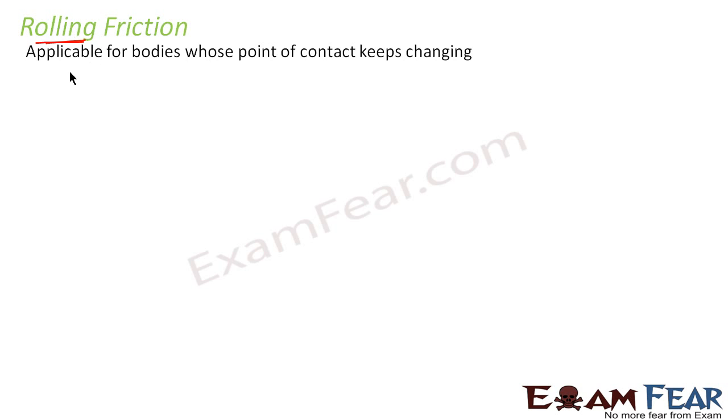Rolling friction is applicable for bodies whose point of contact keeps changing. Can you think of such bodies whose point of contact with the surface keeps changing at every interval? Yes, you can. Just think of any spherical object, let us say a ball. When a ball moves along a surface, the point of contact of the ball with the surface doesn't remain the same. It keeps changing as the ball keeps rolling. So rolling friction is applicable for objects for whom the point of contact with the surface keeps changing very frequently.